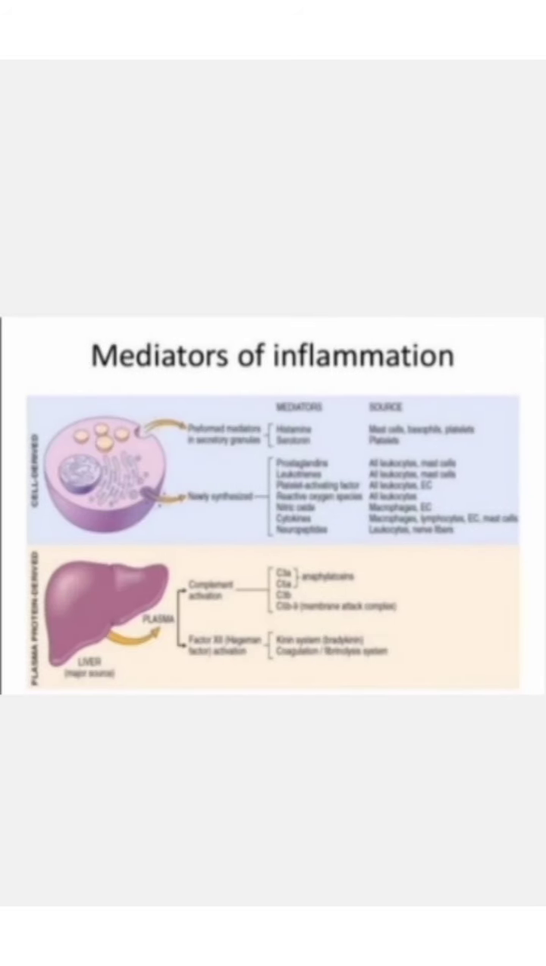Mediators of inflammation. As I discussed earlier, these are cell-derived or plasma-derived. Cell-derived include preformed mediators, which are histamine and serotonin, and newly synthesized mediators, which include prostaglandins, leukotrienes, platelet activating factor, reactive oxygen species, nitric oxide, cytokines, and neuropeptides. Plasma-derived mediators come from complement activation and from factor 12, known as Hageman factor, activation.